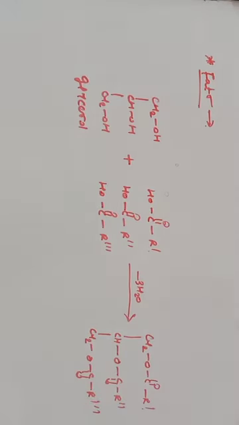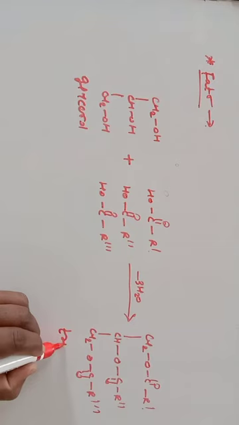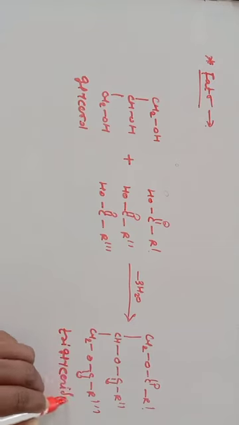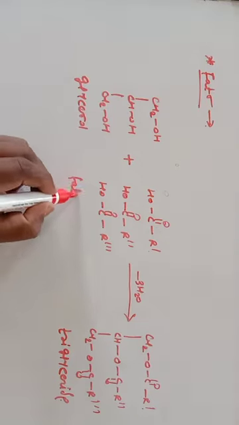So we get the triglycerides. So this molecule, triacylglycerol, is considered as a triglyceride. So this is your fatty acids.